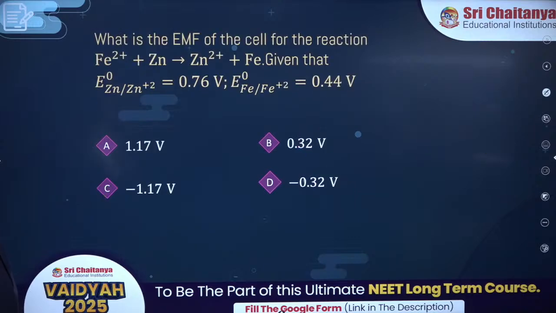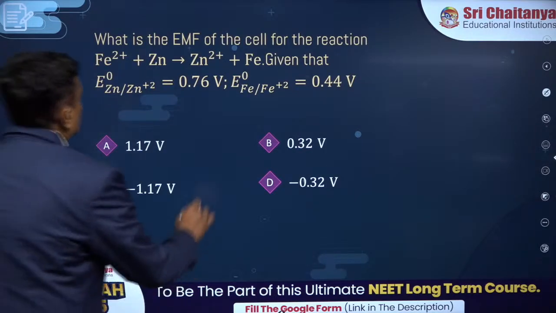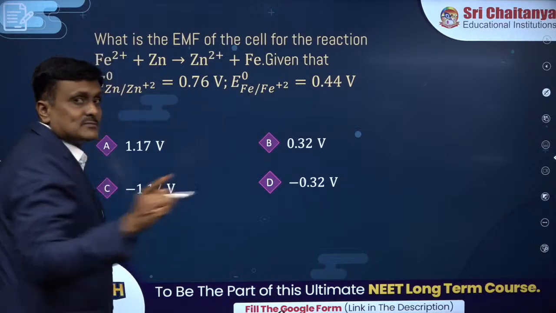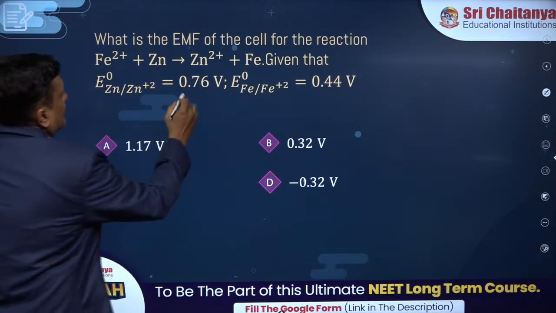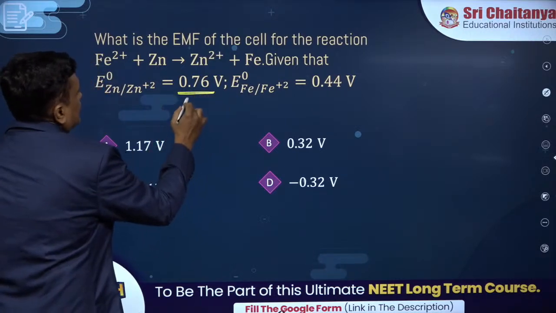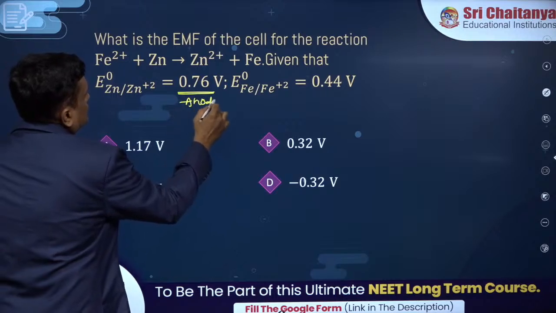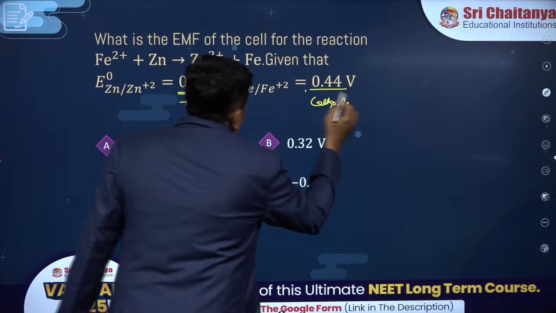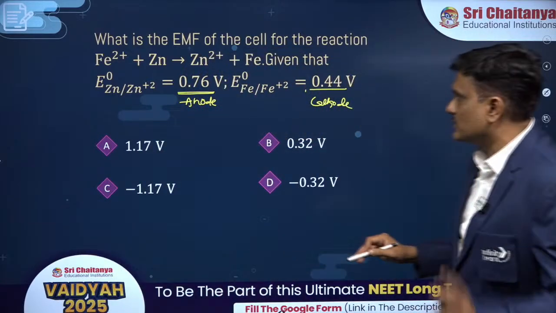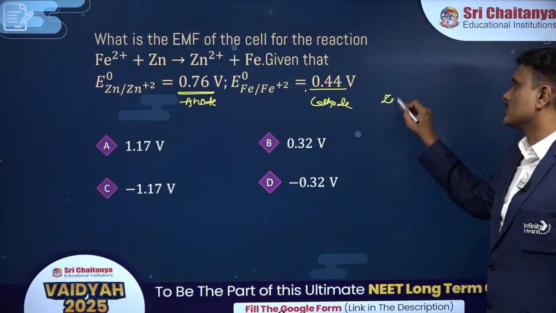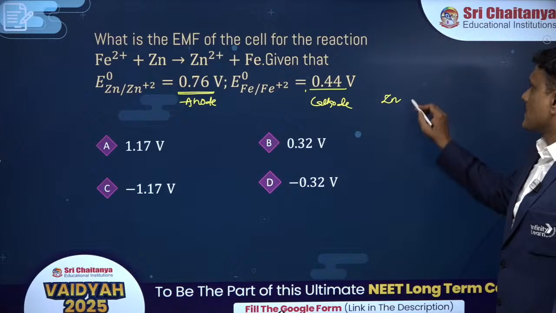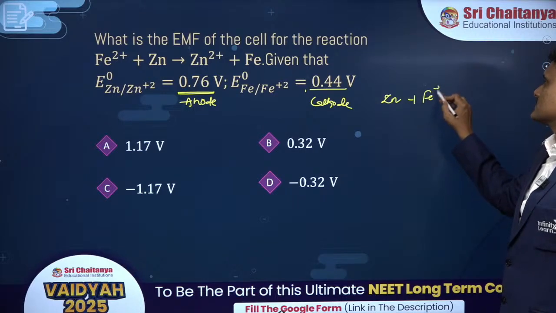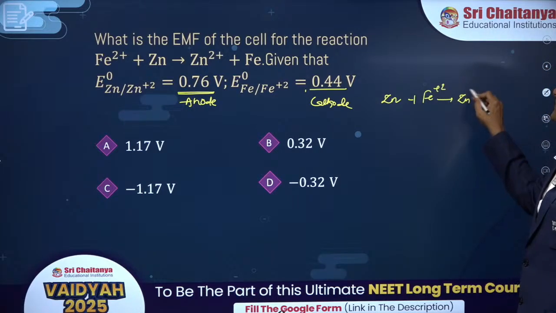Okay, good. This is a fundamental question, right? Whichever has more oxidation potential, you can see the oxidation potential given. Check that carefully. That will act as the anode. You should write the cell reaction. Actually, we need not write it, but I am telling you so that you can understand. Zinc undergoes oxidation, iron undergoes reduction. So this is the cell reaction.